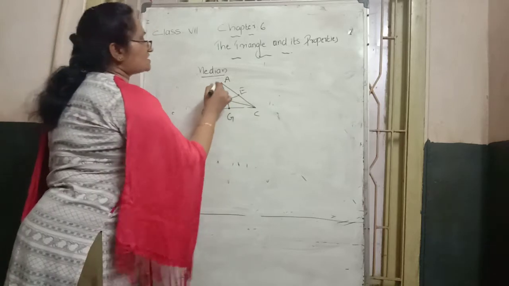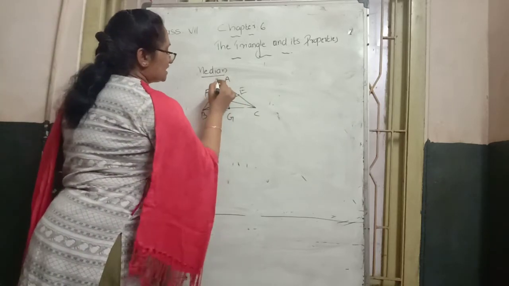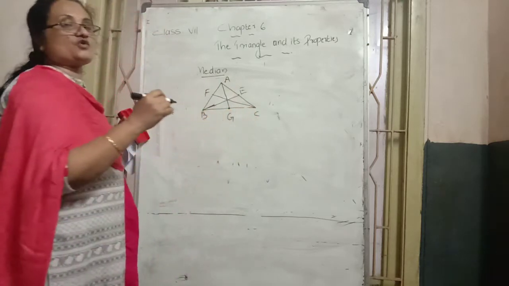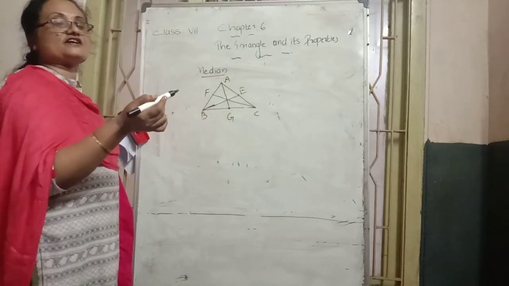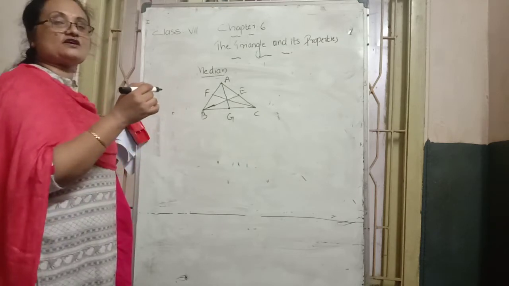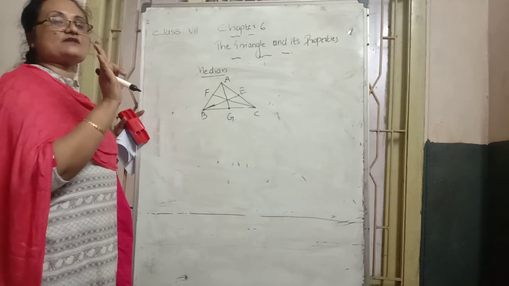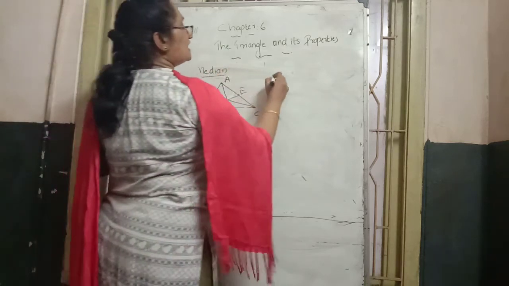And CF is the median of side AB, and BE is the median of side AC, the opposite side. That is the median. So how many medians can we draw in one triangle? Three medians can be drawn in one triangle.